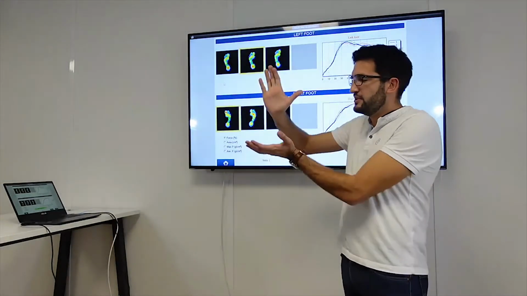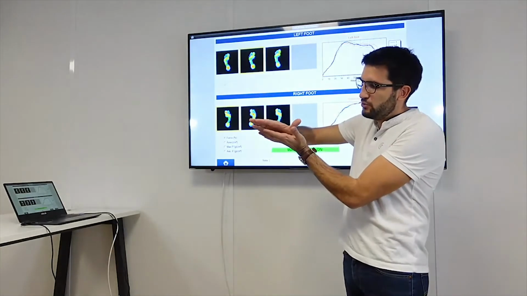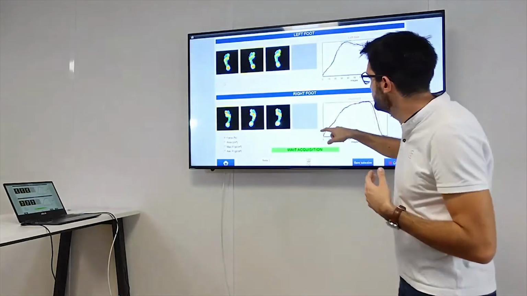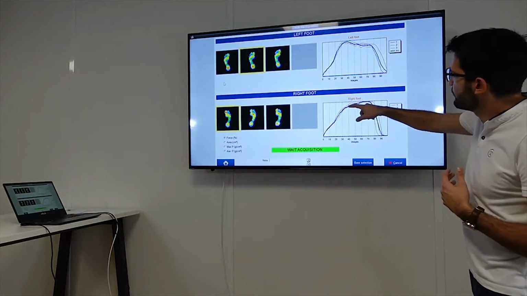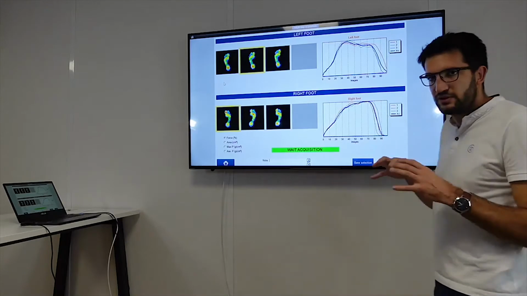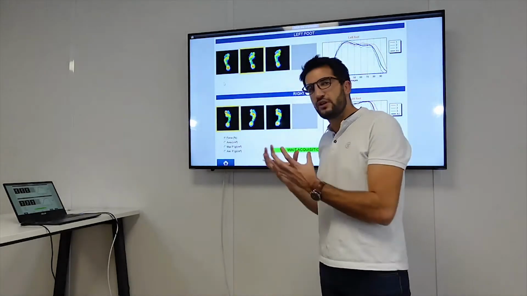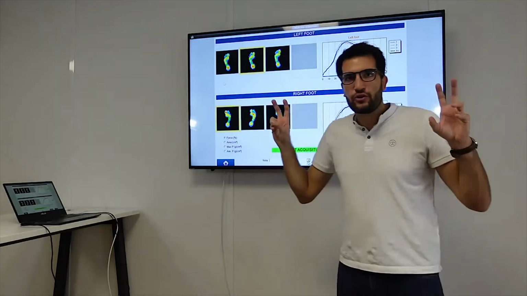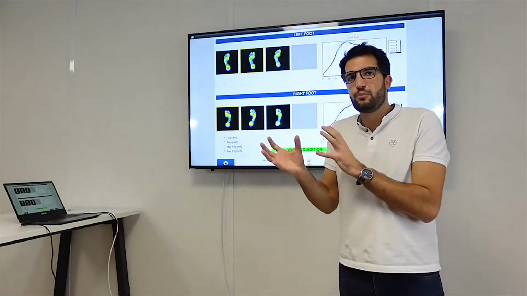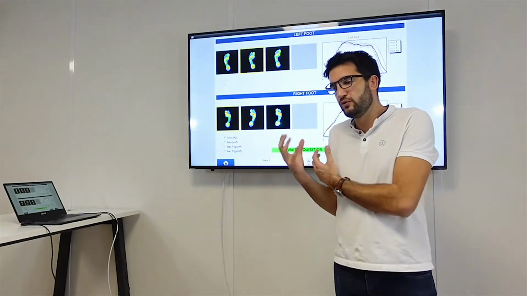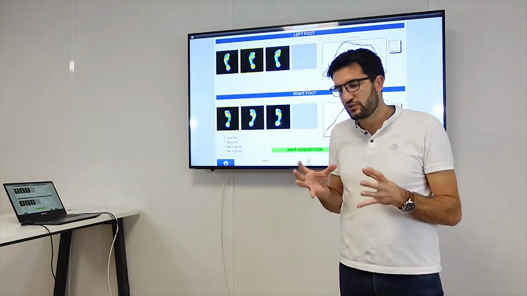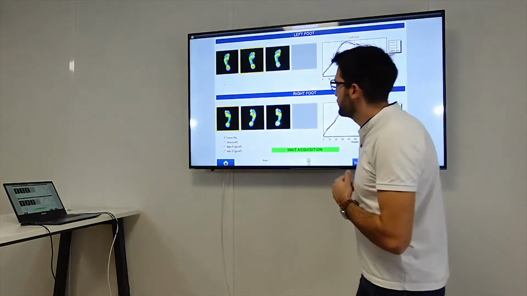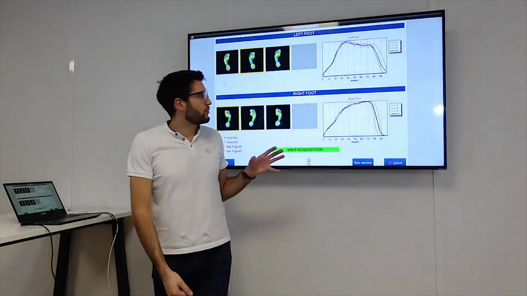See, when you walk, basically, when you start on the heel, then you make a little pronation, you go back, and you propulse. So it's like this. You start, pronation, go back to propulsion. So it makes a curve like this. So the goal at this step is to have as many identical curves as possible. So if you have a lot of curves approximately the same, that you think, okay, it's a natural step for him. Not a natural step in general, a natural step for him. It's an important step.